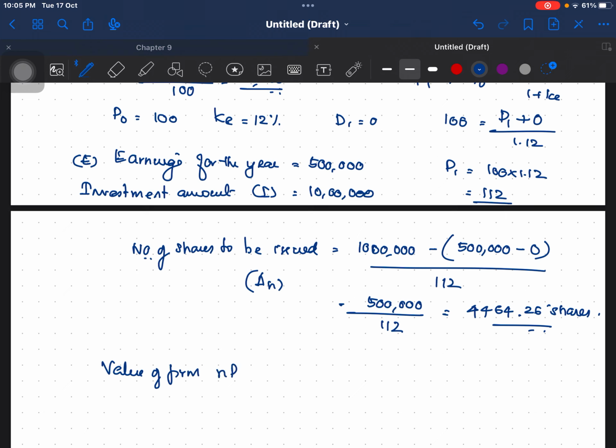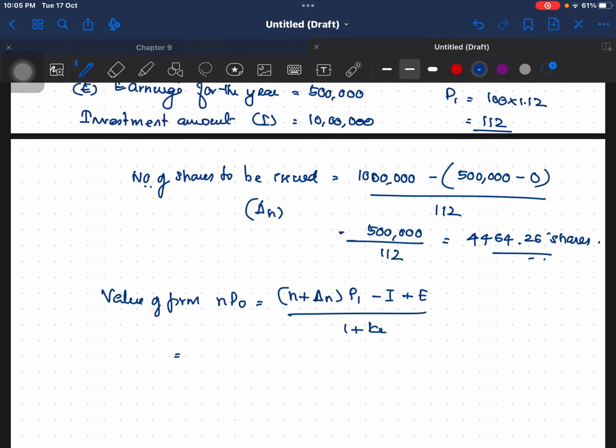Value of firm NP0 is equal to N plus delta N into P1, okay, minus I plus E divided by 1 plus K. So that is equal to, what is N? N is 10,000. 10,000 plus, what is delta N? 4464.26 into, what is P1?